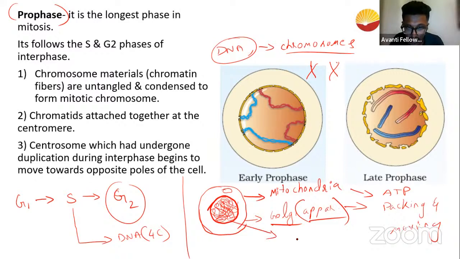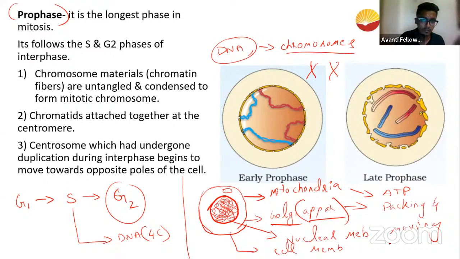And what does your cell have? What is this? This is called the nuclear membrane. What is this called? This is called the cell membrane. Sorry, guys, I'm taking the lower space. If you can't see in your projectors, please let me know. So this is called a cell membrane. See, before the prophase, the cell has all the cell organelles like the mitochondria, the chloroplast, the Golgi apparatus, the nuclear membrane, cell wall, etc. The cell is very, very normal.